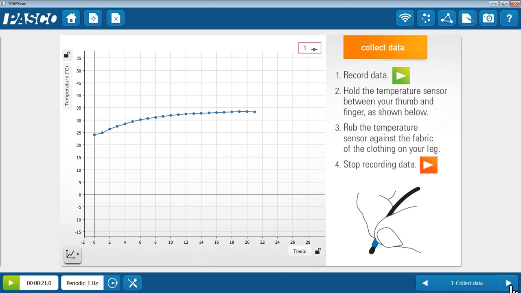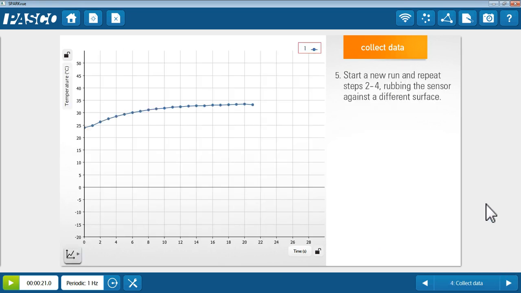You can then move on to the next page. It asks you to repeat the experiment on a different surface. This time I'm going to use the top of the table. You can start the collection by pressing play.